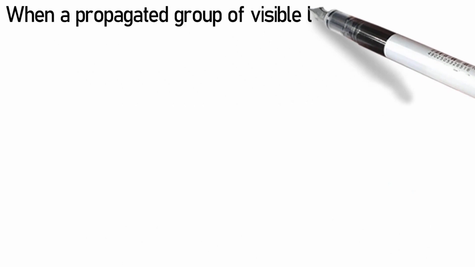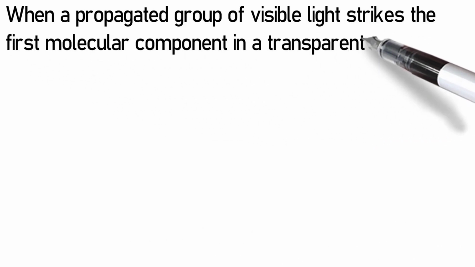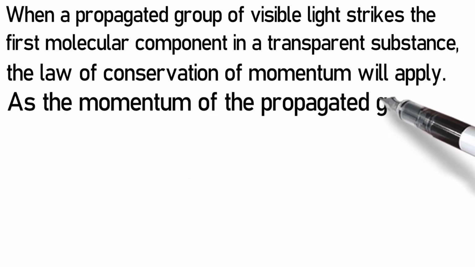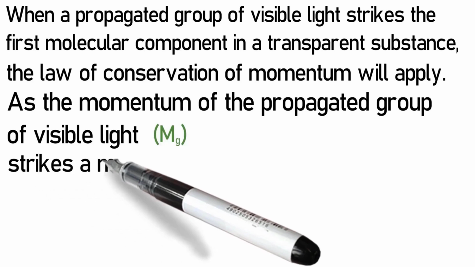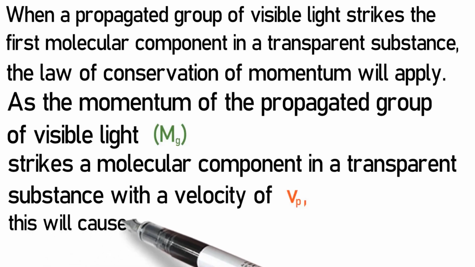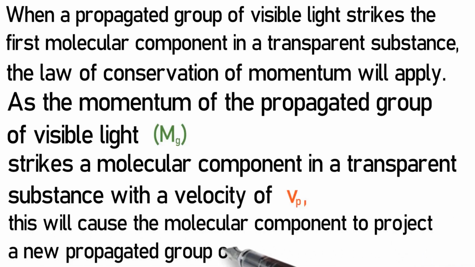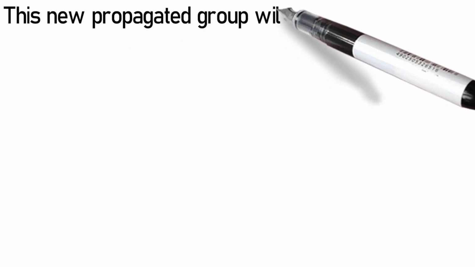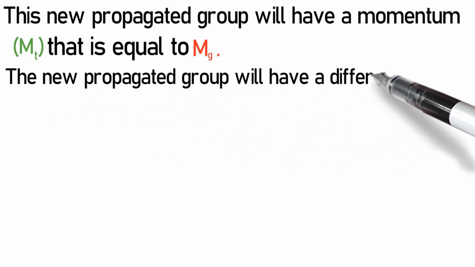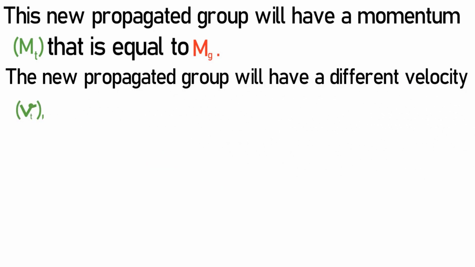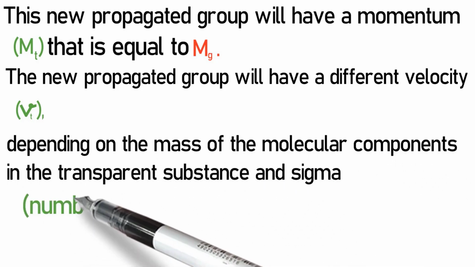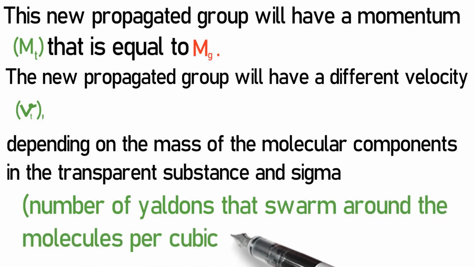When a propagated group of visible light strikes the first molecular component in a transparent substance, the law of conservation of momentum will apply. As the momentum of the propagated group of visible light, mg, strikes a molecular component in a transparent substance with a velocity of Vp, this will cause the molecular component to project a new propagated group of Yaldons. This new propagated group will have a momentum, mt, that is equal to mg. The new propagated group will have a different velocity, v sub t, depending on the mass of the molecular components in the transparent substance and sigma, number of Yaldons that swarm around the molecules per cubic meter.